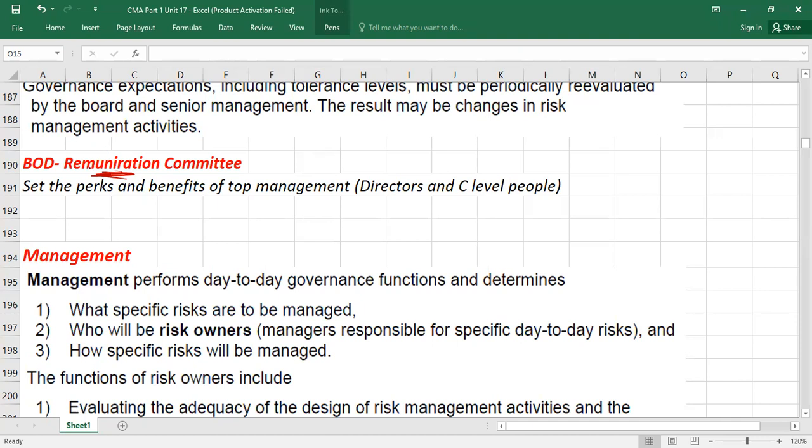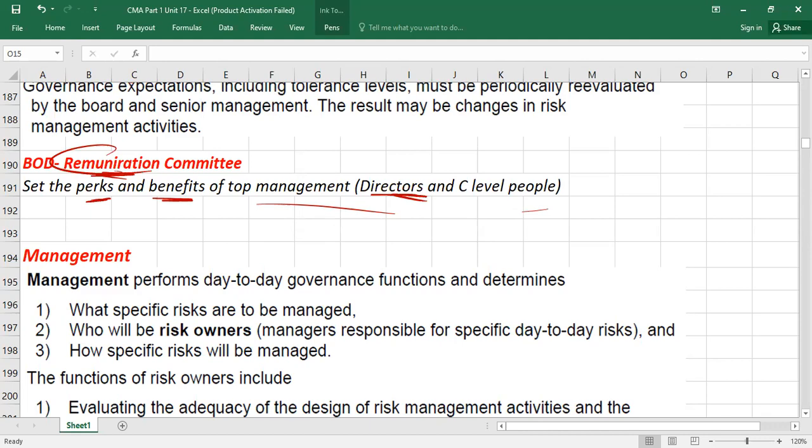Now, what is the role of remuneration or compensation committee? This committee will decide the perks and benefit of top management people, like what? Directors or maybe C-level people. Because director salary will not be decided by HR manager. Right or wrong? The senior people's salary should be decided by seniors. So the role of compensation committee is to set the perks and benefit of board of directors and C-level people. So these 3 committees I have already explained, right?